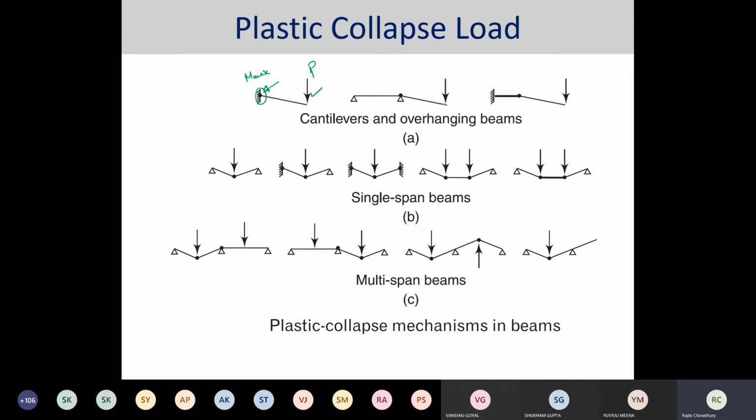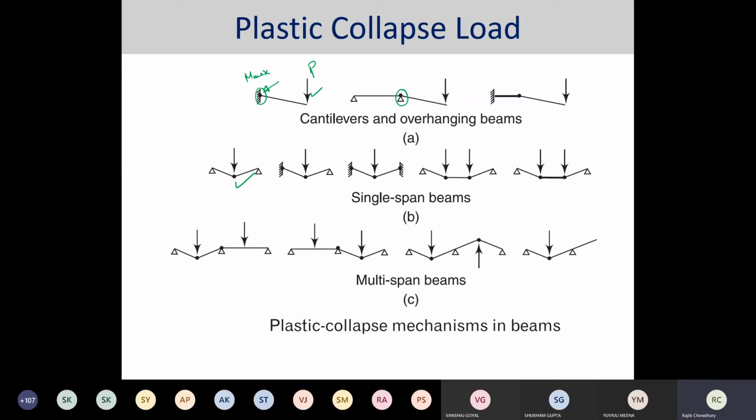Similarly over here also, due to this overhang, over this particular support, maximum moment would be reached. Similarly over here, the simply supported case or any other single span beams. If it is a multi-span, depending on the loading conditions, your plastic hinges form in different locations. So there are many other ways that you can find it out.